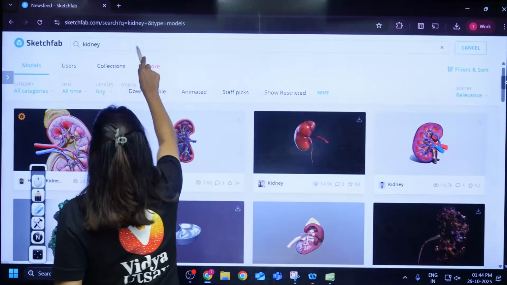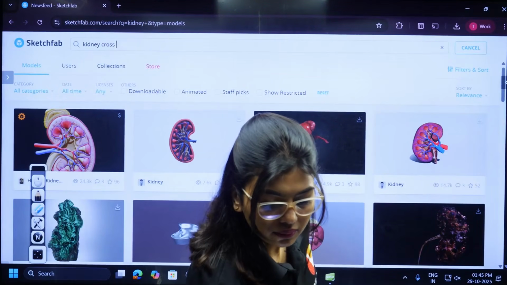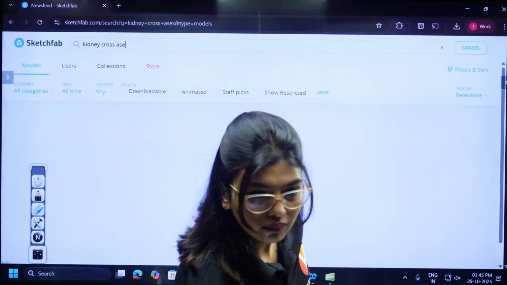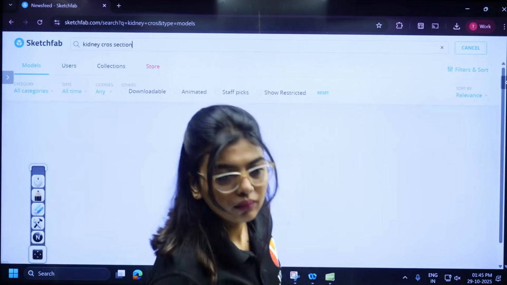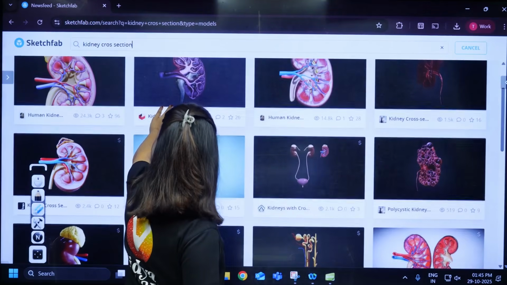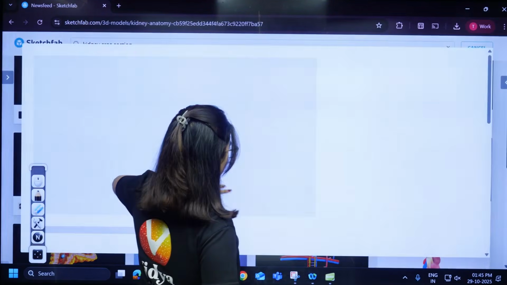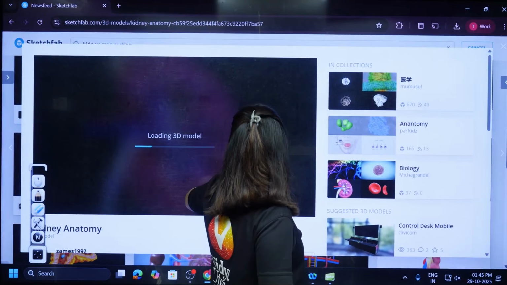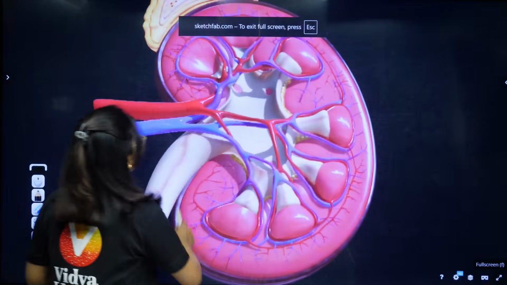Wait, I'll type kidney cross section, that time more will come. Okay, it's loading. See here students, same thing.